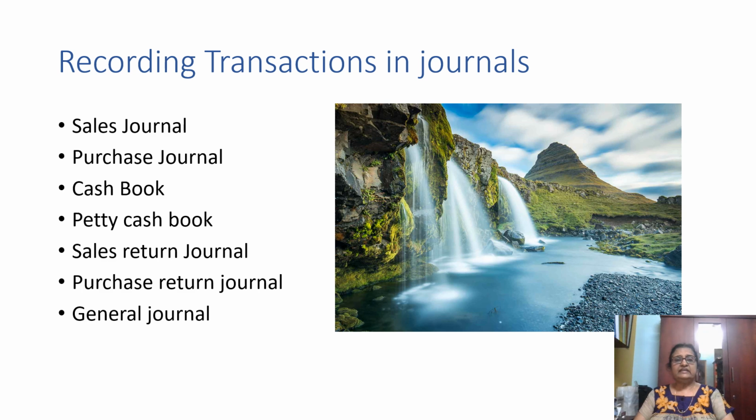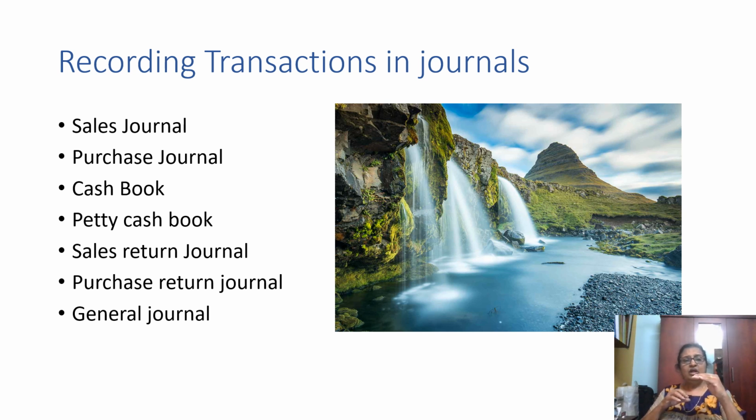Recording transactions in journals. What are the day books? Day books are called journals. The journals are 7 types. You can see the sales journal, purchase journal, cash book, petty cash book, sales return journal, purchase return journal, and general journal. These are 7 types. Each type of transactions is entered into each type of journal.